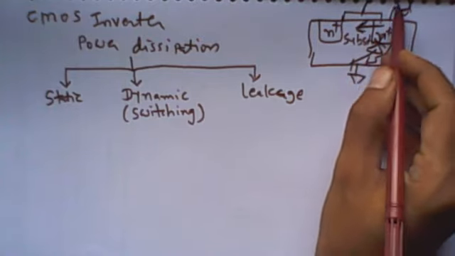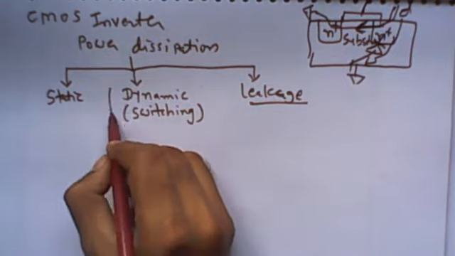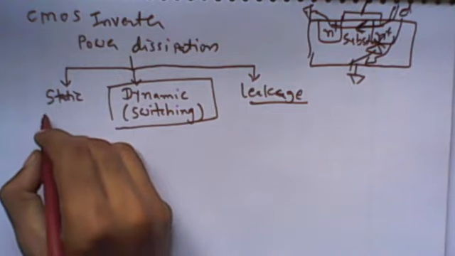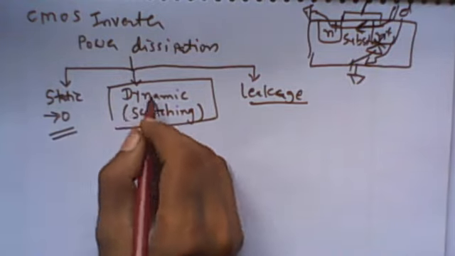The source is connected with the ground, so it is dissipating the power. So all of this power comes under leakage power, and you will study leakage power in detail in chapter number 3. Our interest today is in a CMOS inverter. Static power tends to be 0 for the CMOS inverter. So the CMOS inverter has dynamic power.